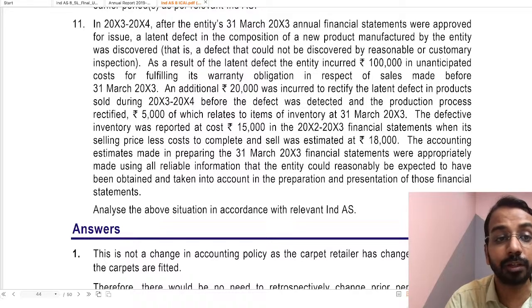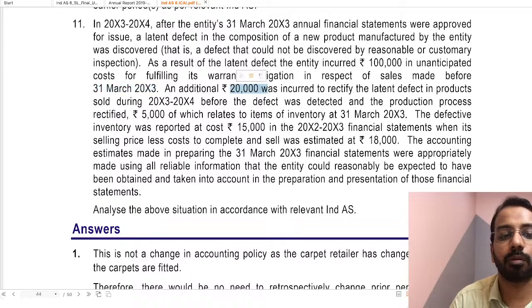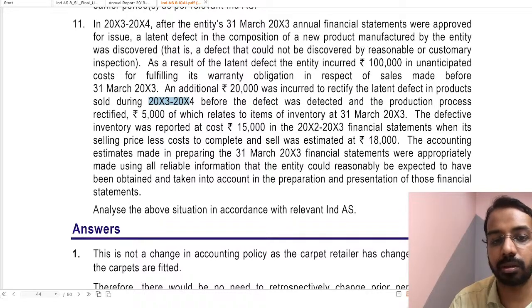information. Okay, which financial year? In year 3, year 4, which means after the balance sheet of year 3 has been issued, then we discovered that. As a result of the latent defect, the entity incurred 1 lakh in unanticipated costs for fulfilling its warranty obligation in respect of sales made before 31st March of year 3. An additional 20,000 was incurred to rectify the defects in products sold during year 3, year 4 before the defect was detected and the production process was rectified. 5,000 of which relates to items of inventory of the previous period.